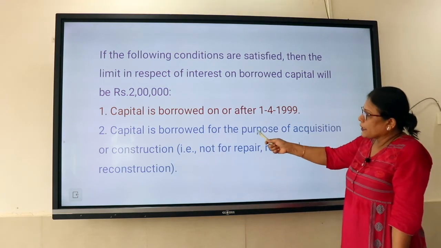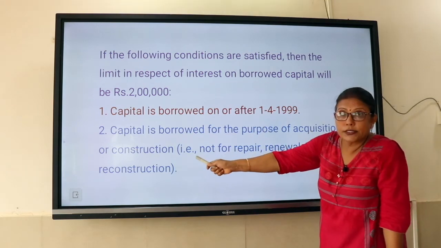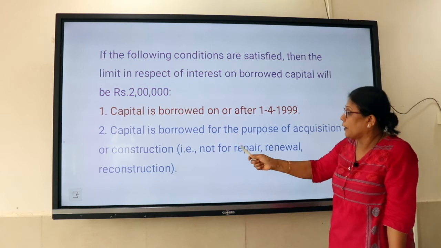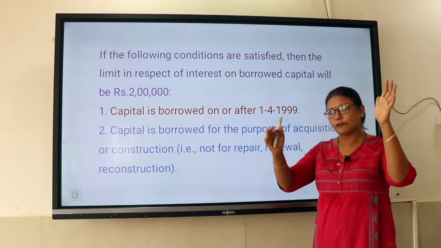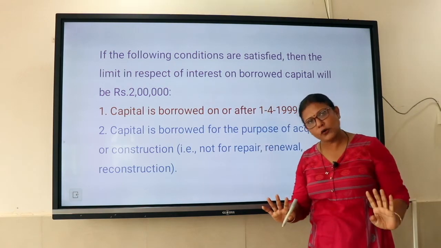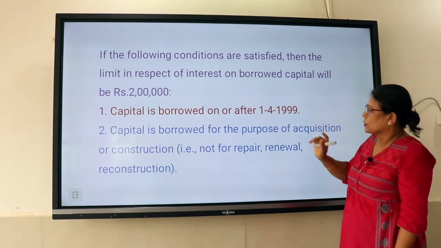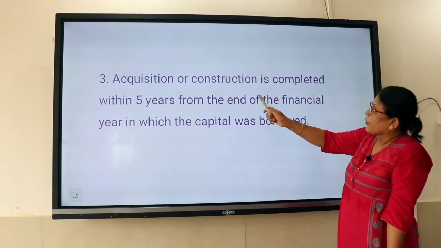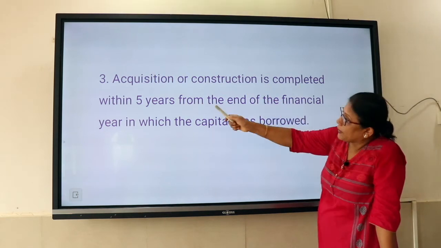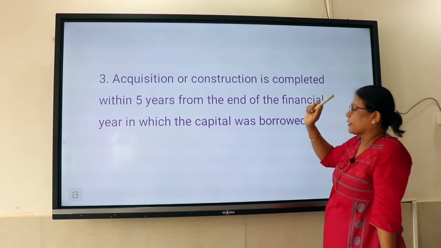The capital should be borrowed for the purpose of either acquisition or construction, and not for repair, renewal or reconstruction. So it is only for two things: either acquisition, that is purchase of a house, or construction, that is building of a house. Clear? This is the second condition. The third condition: acquisition or construction is completed within 5 years from the end of the financial year in which the capital was borrowed.